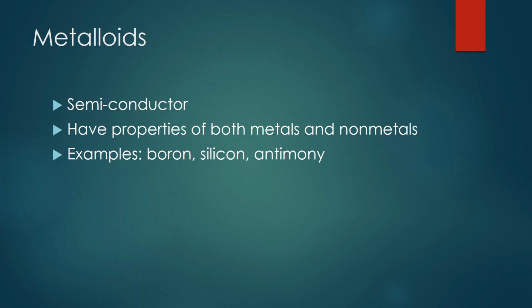But beyond that, the element could be shiny, it could be dull, it could be brittle, it could be malleable. It's just, if you have something that has a quality of both metals and nonmetals, more than likely you're looking at a metalloid. So a couple examples of these are boron, silicon, and antimony.